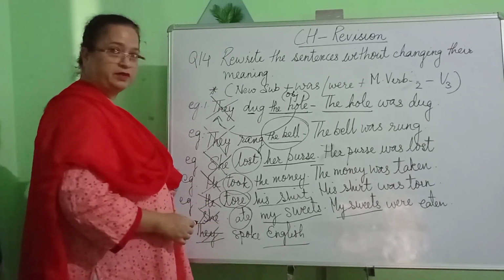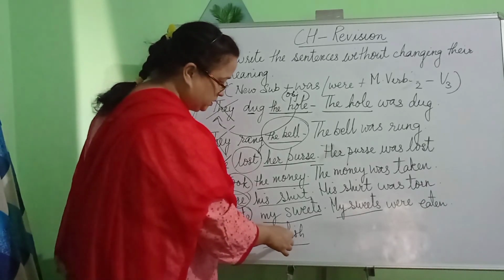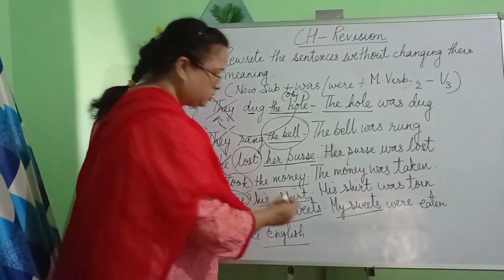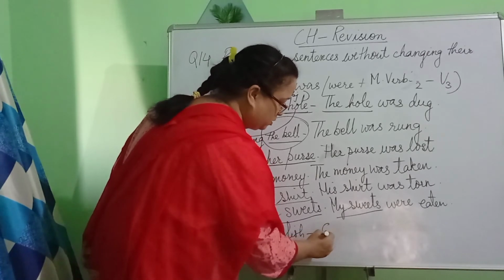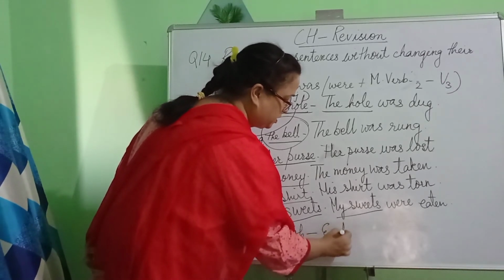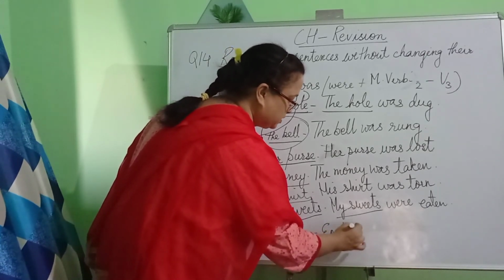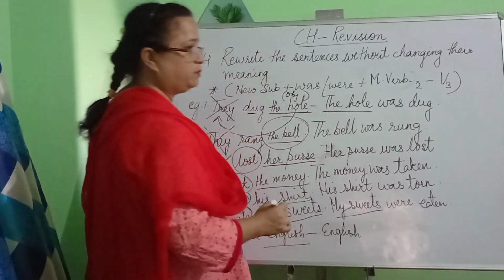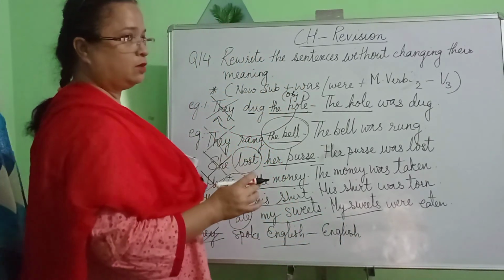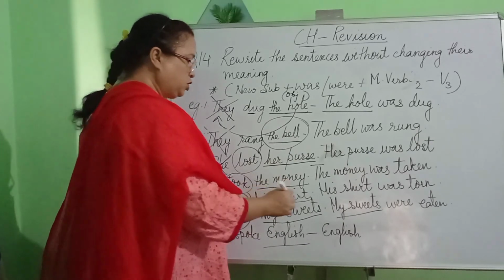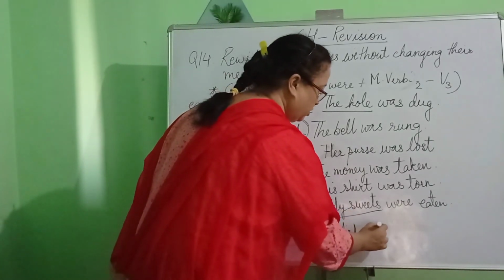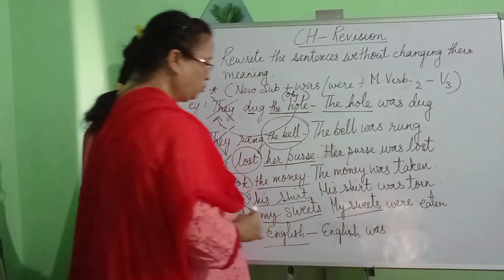So we are going to remove the word they. Now, what is in the object place? English. So we will begin our answer with the word that was written in the object place. That means the subject is now English. So English was. Since this is an uncountable noun, English was.